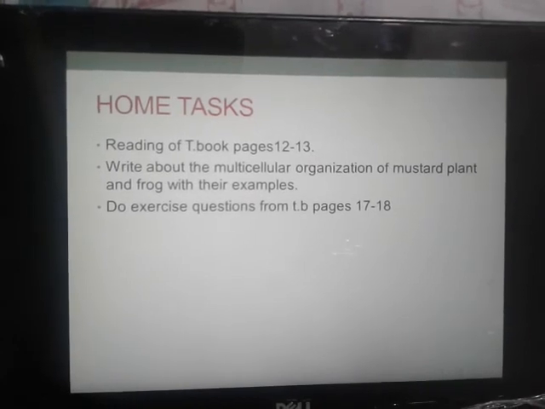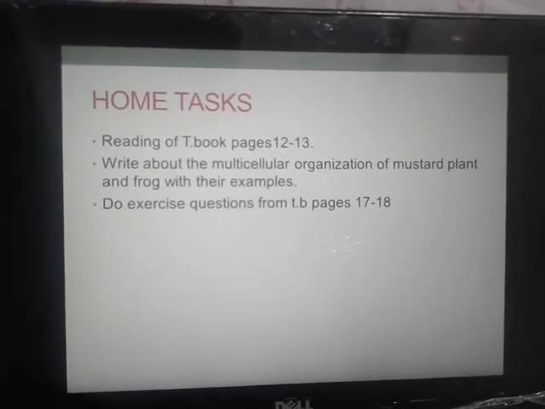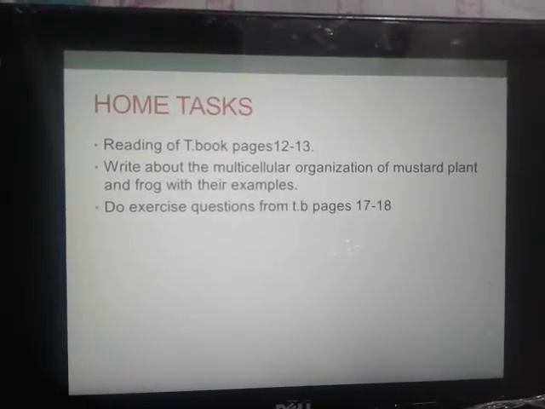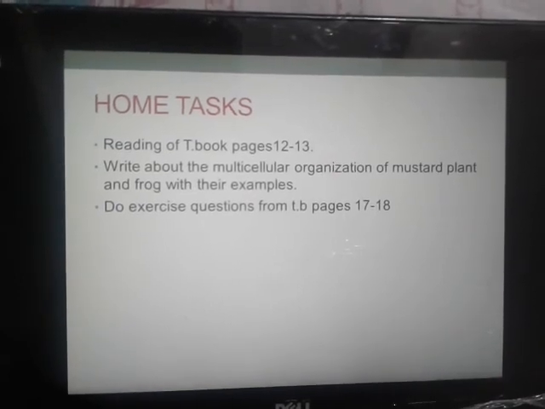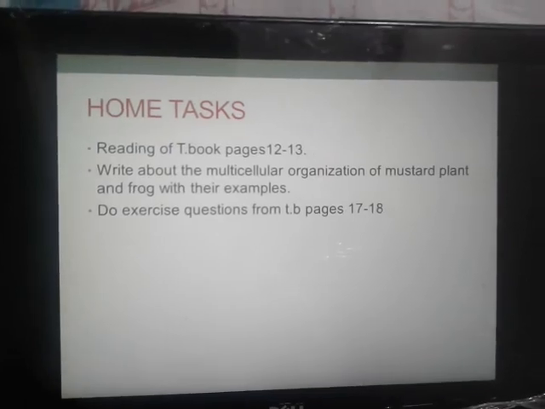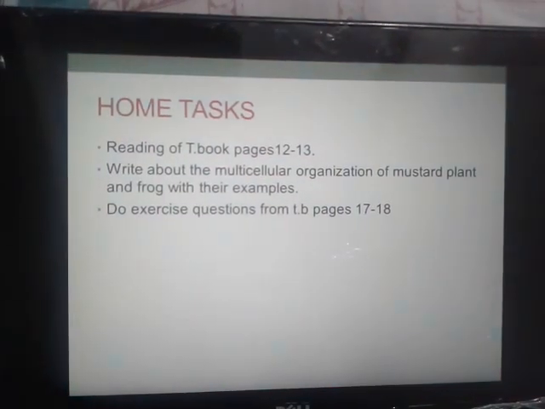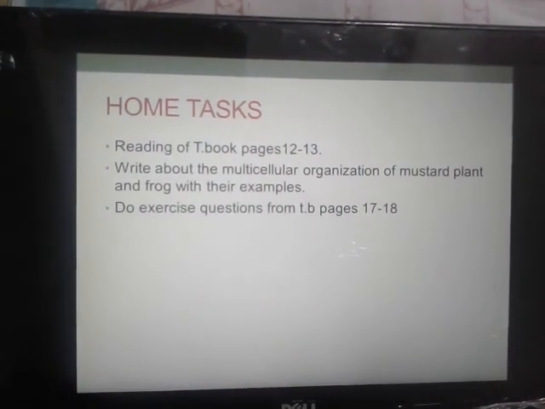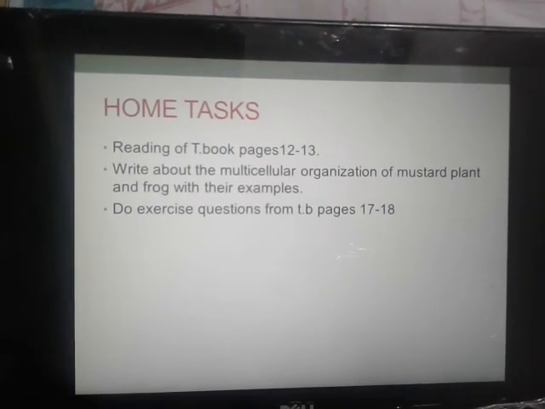Now it's time to share the home tasks for day 2. Reading of textbook pages 12 to 13. Write about the multicellular organization of mustard plant and frog with their examples. Do exercises and questions from textbook pages 17 to 18.